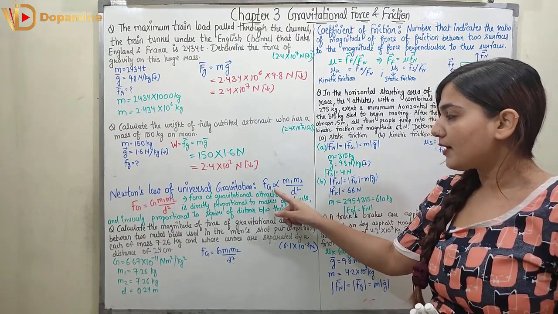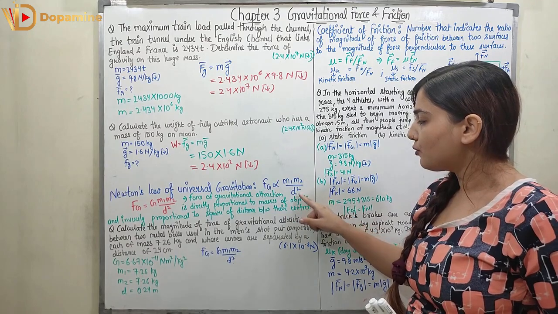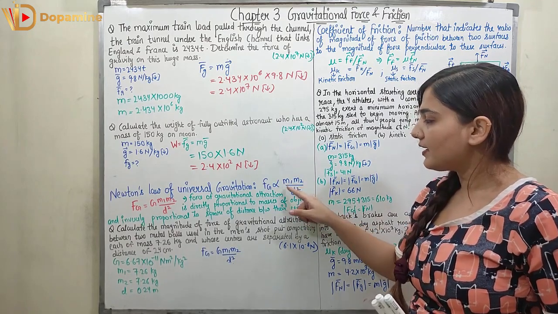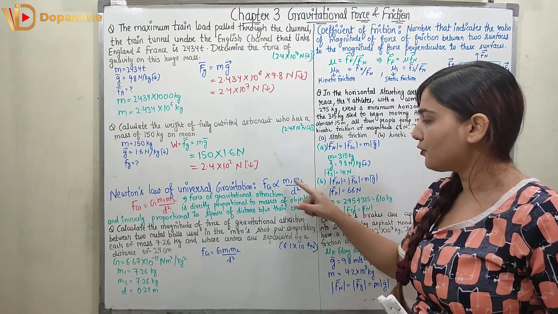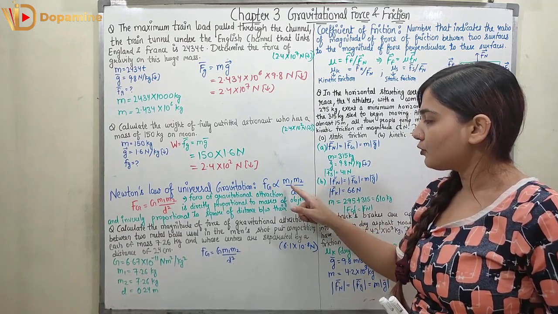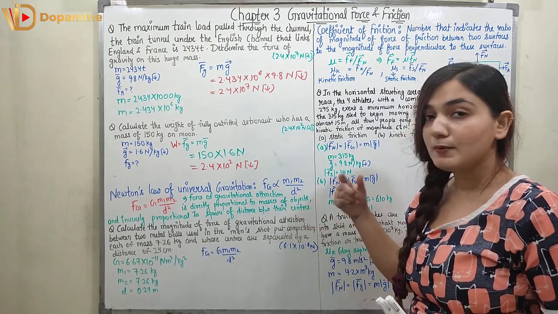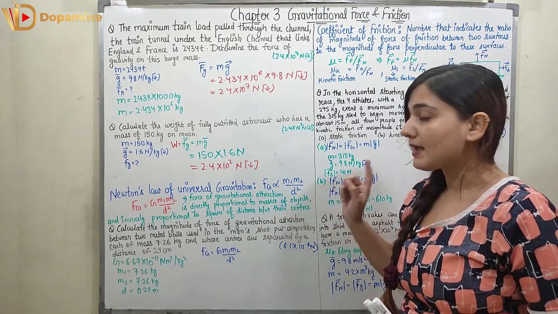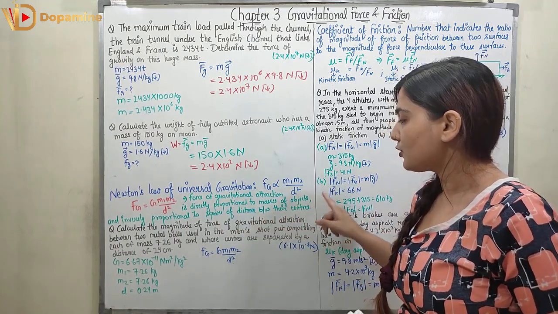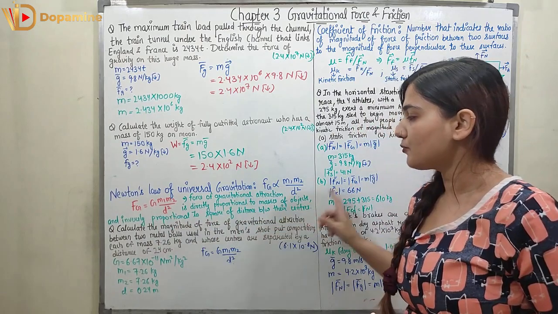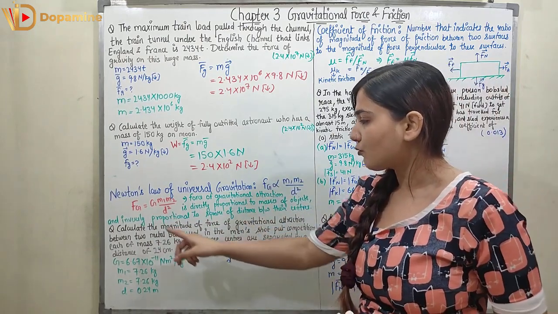So how did Newton compute this? He took m2 and d constant, then he varied m1 and saw that force is directly proportional to m1. Similarly, he found out force is directly proportional to m2 while keeping m1 and d constant. Similarly, he found out force is inversely proportional to distance squared while keeping m1 and m2 constant. So the force of gravitational attraction is directly proportional to the masses of the objects and inversely proportional to the square of the distance between their centers. Now based upon this, we have a question.